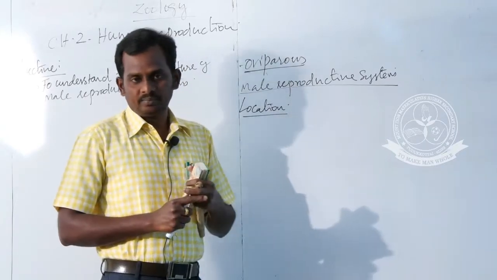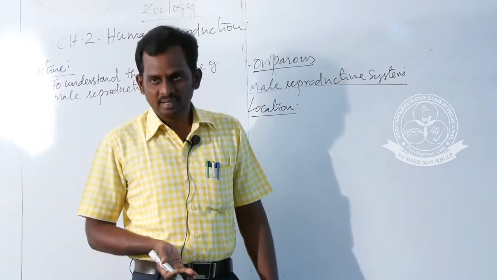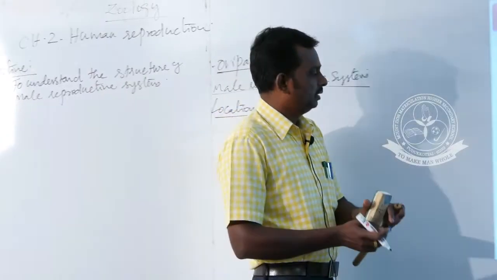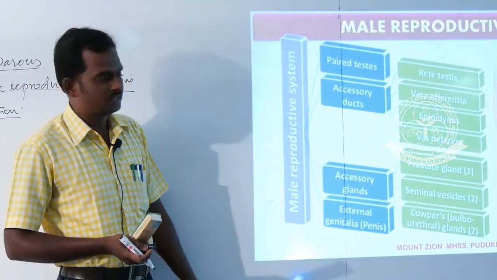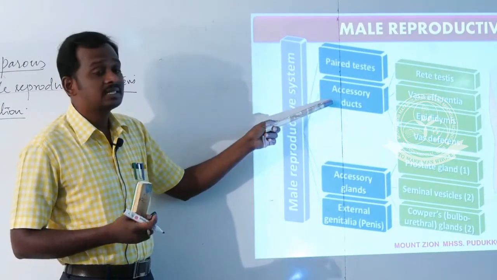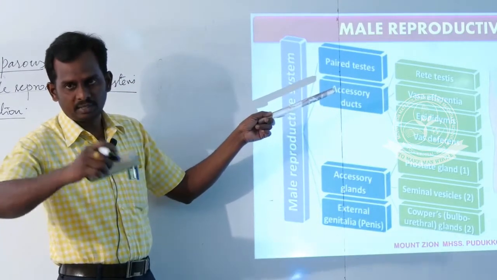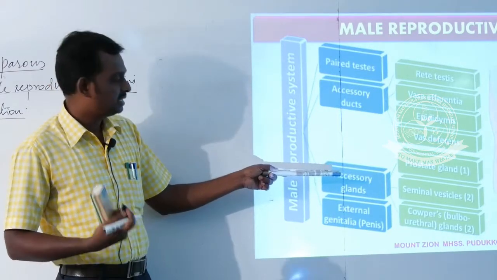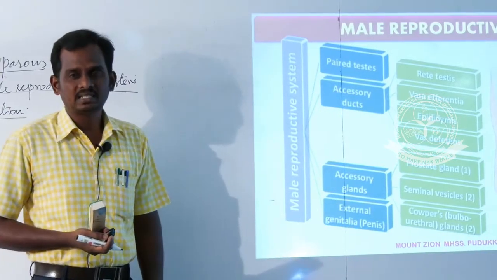The male reproductive system is located outside of the abdominal cavity. These are the major structures associated with the male reproductive system. What is it? The paired testes. There are 2 testes and the accessory ducts. Don't confuse the accessory ducts and the glands. A duct means a tube-like structure. A gland means a separate structure which secretes secretions. Accessory ducts and accessory glands, then followed by the external genitalia.